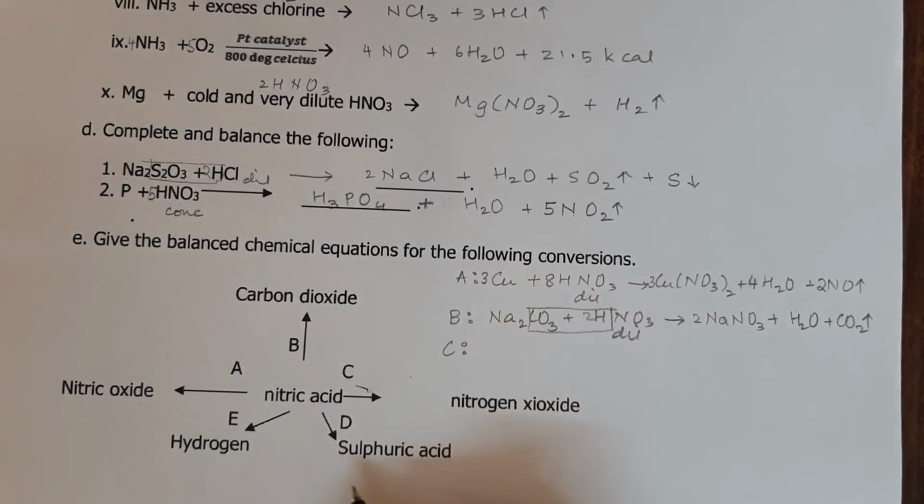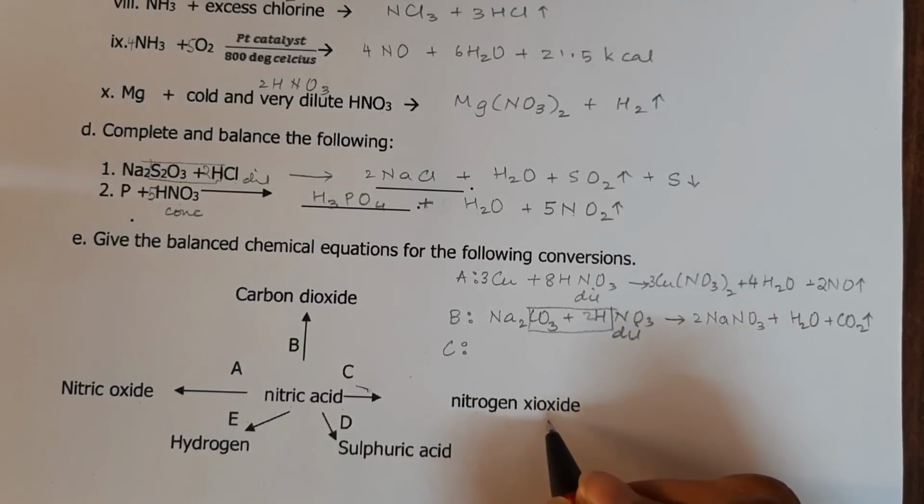Let us look at our C reaction. Nitric acid to nitrogen dioxide.